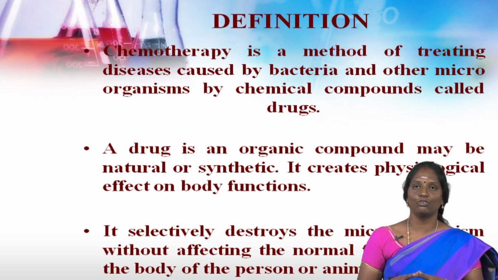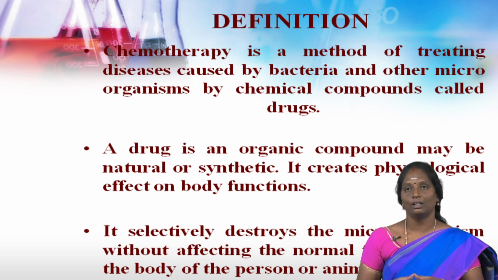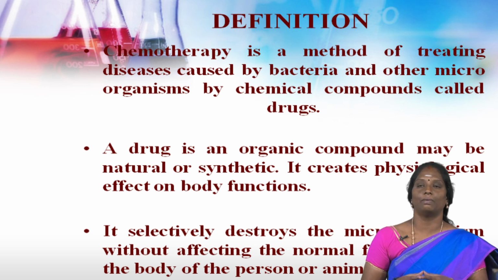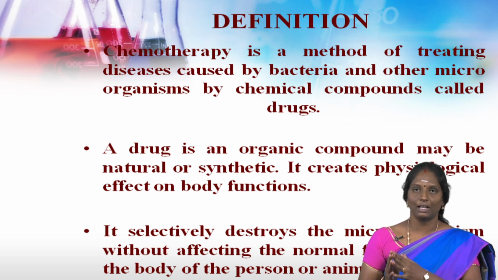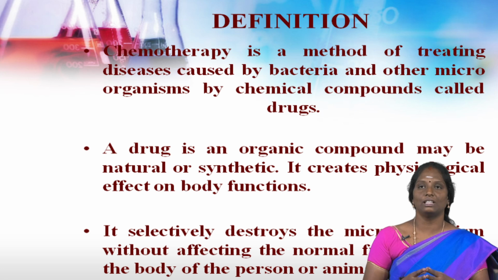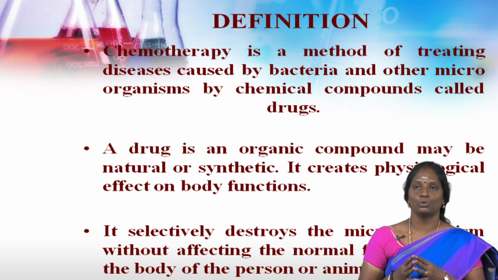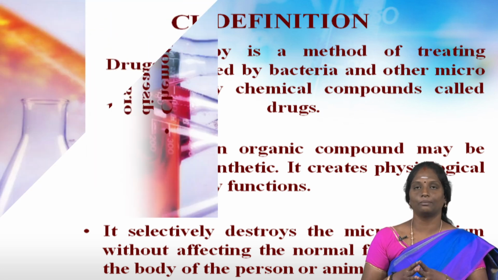Hence, these have to be classified into groups to facilitate comprehension and assimilation. Drugs are regarded as biologically active chemical compounds, mostly with a therapeutic purpose. So, a drug is a biologically active chemical compound which is used for therapeutic purpose only.